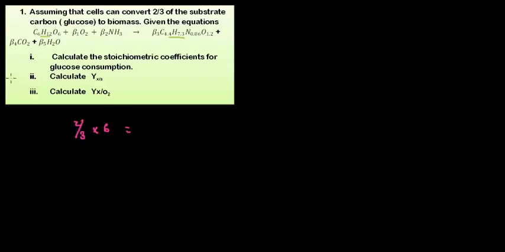If they are saying 2/3 of the substrate carbon, obviously this equals the biomass carbon, which in this case is 4.4 beta 3. So from here, this becomes 4, equals 4.4 beta 3, and you can get your beta 3 to be equal to 4/4.4. Alright, now this is settled. You can use a calculator to get it in decimal.